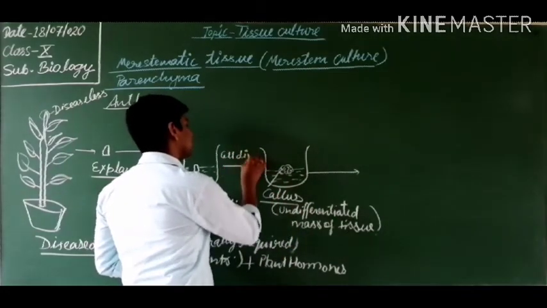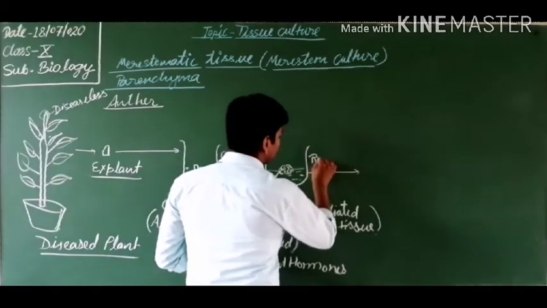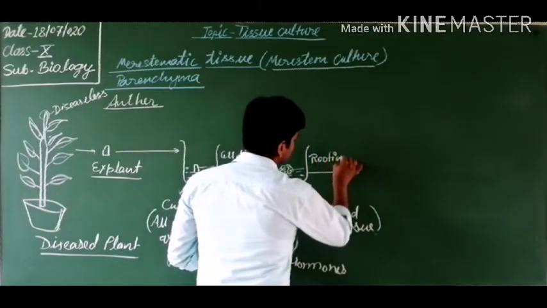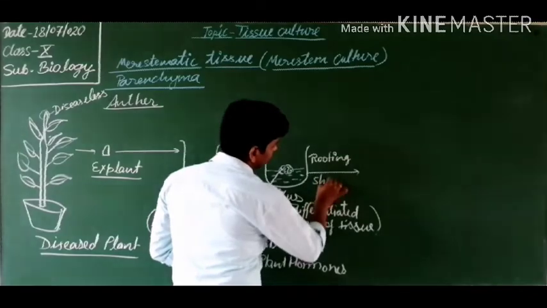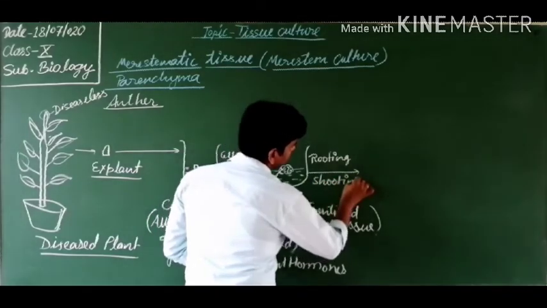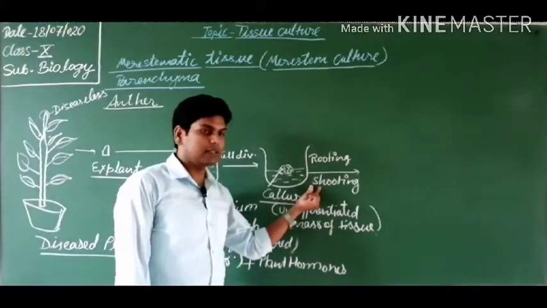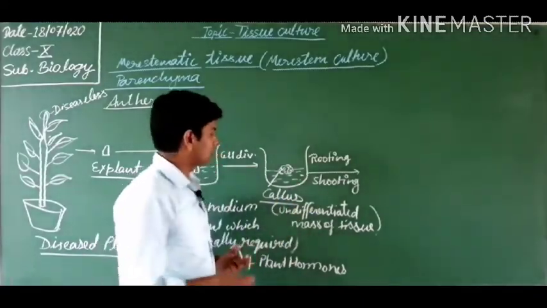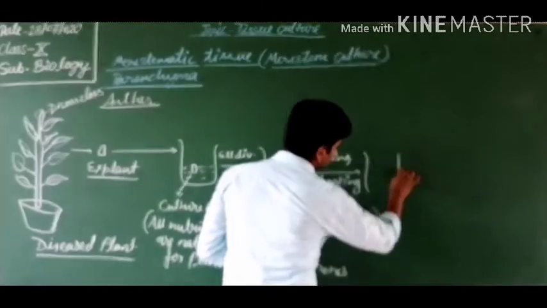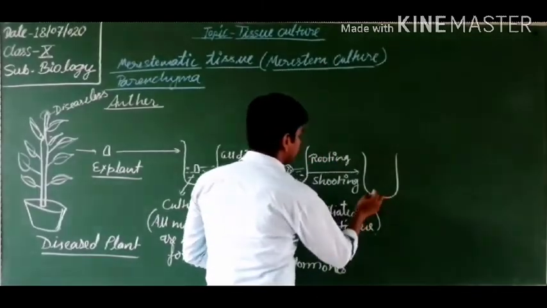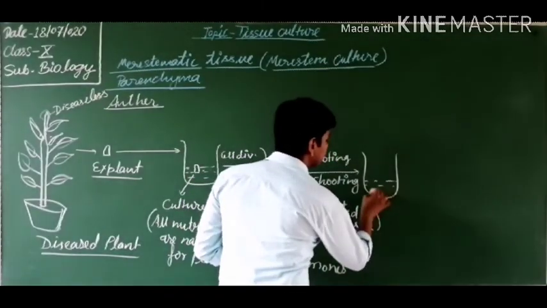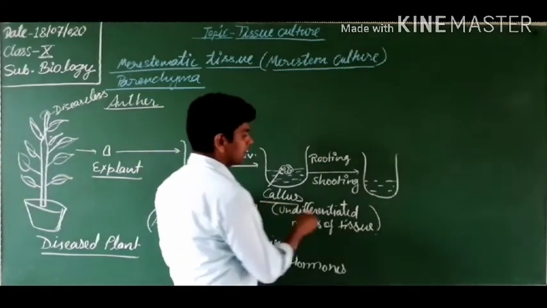Cell division. Here, rooting and shooting. Rooting and shooting, what does it mean? Not shooting, that one is not shooting. This is shooting, meaning formation of shoot. So here this tissue is now differentiated. This callus is now differentiated.